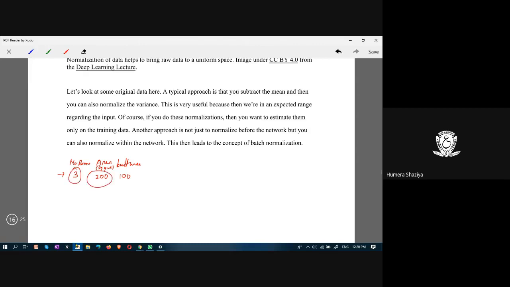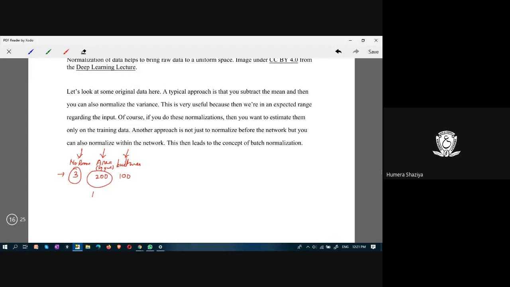This is 3 and this is 200. Like that, in a few data sets, you might have this is one feature, this is another feature, this is a third feature. For each feature, you would have a different value.